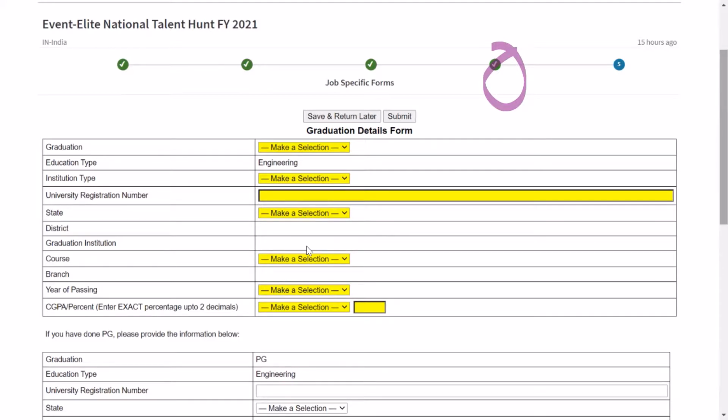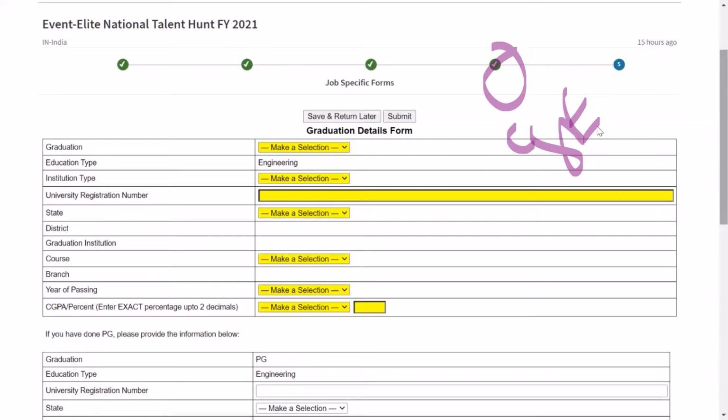Otherwise, if you don't find it, then you can opt for the other option. There is an other option there. Then course, I think most of you will be BTech branch. See, if you are filling for computer science and engineering, you will see many options there. CSE is also there. Okay, and then computer science and technology is also there. Computer science and IT, meaning CSIT, is also there.